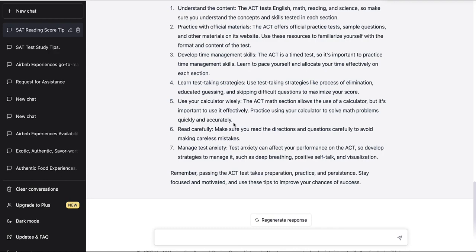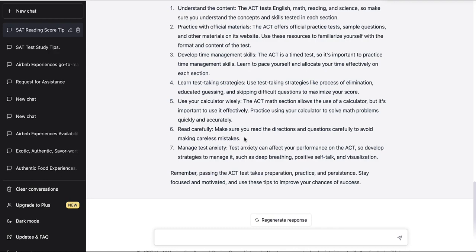So we have to know which questions you would need to use your calculator on, and which ones perhaps you can use mental math or do some sort of shortcut to avoid wasting time. And then number 6 says read carefully. Yes, read carefully. I couldn't say this enough. You do want to read carefully. You do want to make sure you understand the questions very well before going on to answer the question.